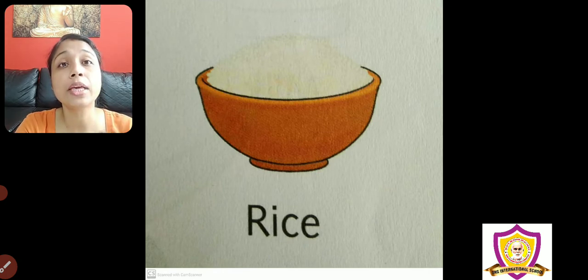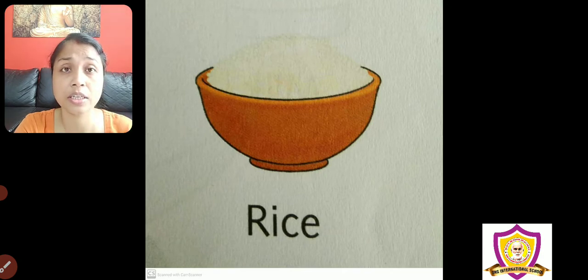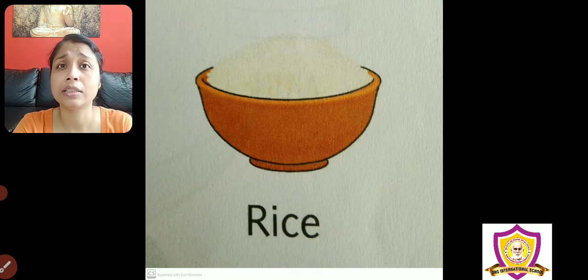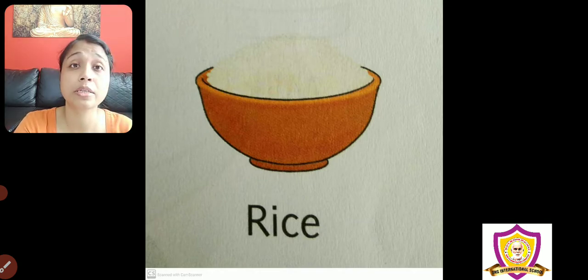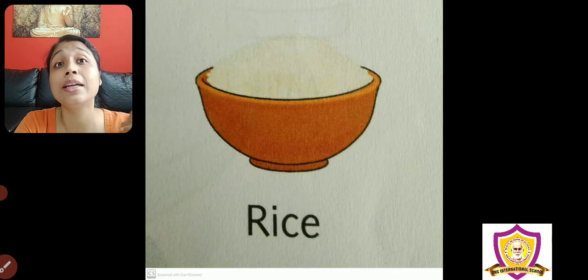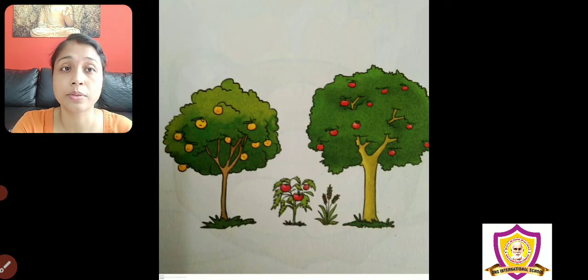Now children, when we are making poha, we put onion, green peas, curry leaves, coriander leaves. Even when we are making sambar or chutney for idli or dosa, we are using dal or pulses and then vegetables. So all these things, where do we get them from? Yes, we know mama goes to the grocery shop, and from the vegetable vendor mama buys vegetables. But I am asking where the shops and this vegetable vendor are getting them from. Okay, all vegetables and all fruits we are getting from plants.